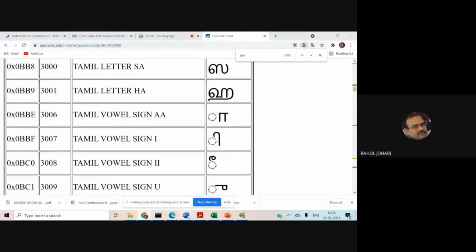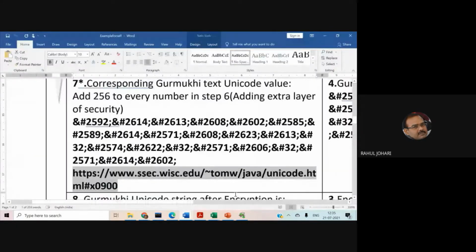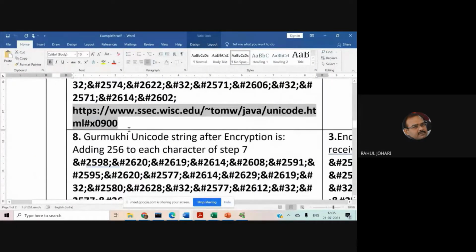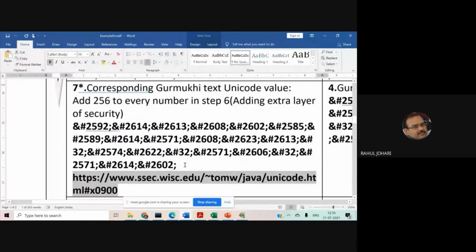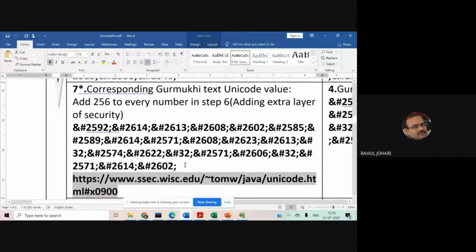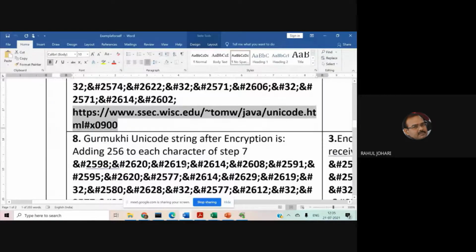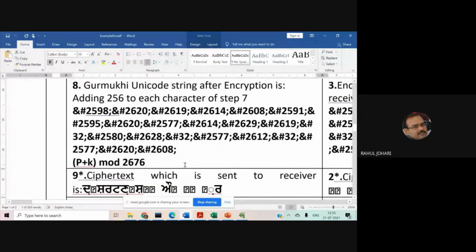Now coming back to our example, yeah. A Gurmukhi Unicode string after the encryption is adding 256 to each character of the step 7. So what we have done, we have added to each character of the step 7 for providing more layer of security. So what we get, 2598, 2620, 2619, 2614, 2630 and 2591. So more level of security is added.